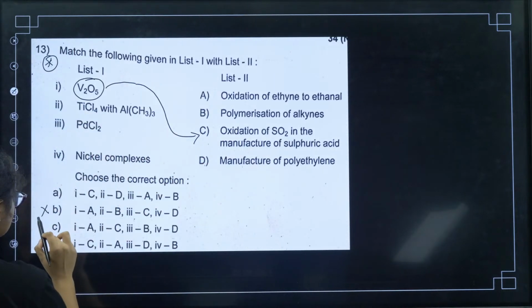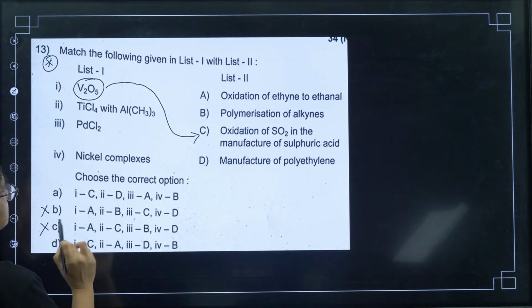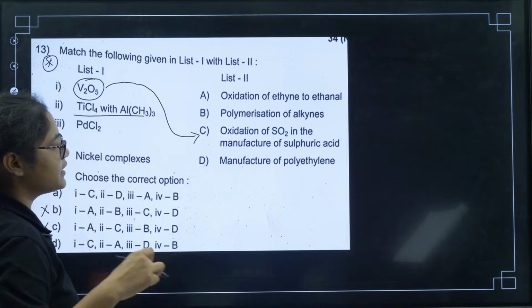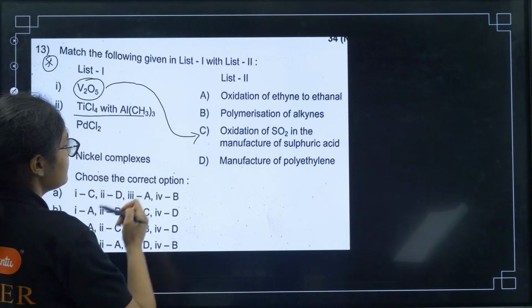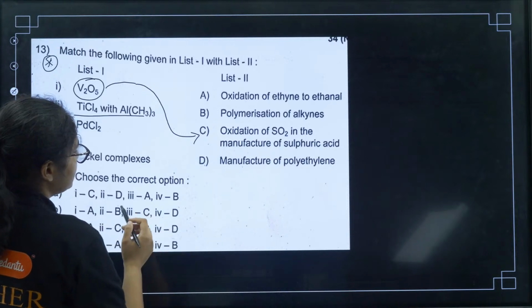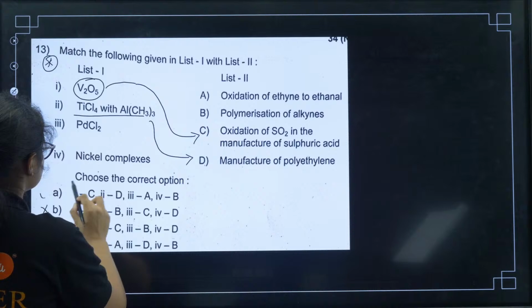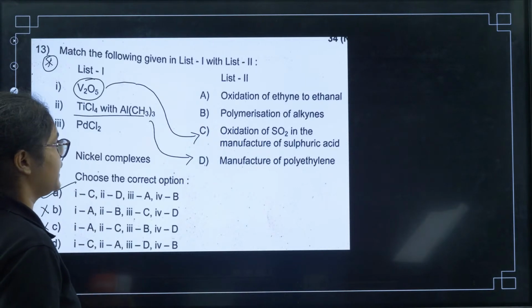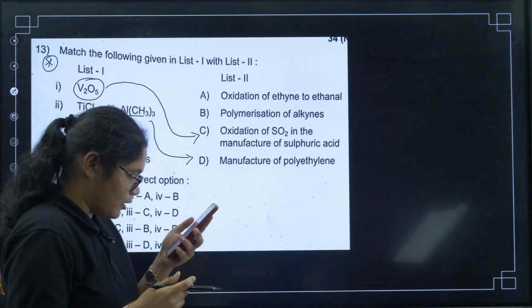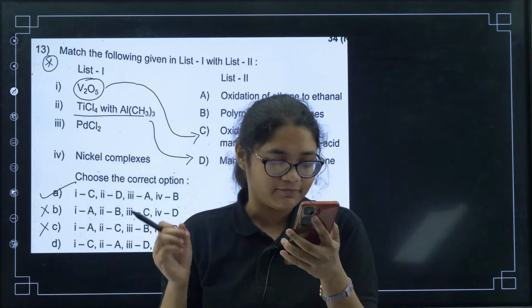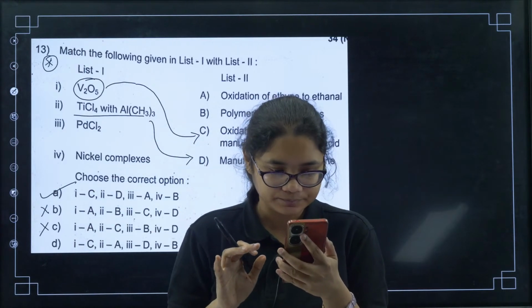Next, this one is used in the manufacture of polyethylene, so this one has to be 2D. So the correct answer for this question will be option number A, right? Let me see how many have written this one. 13A. Very good students, very good.